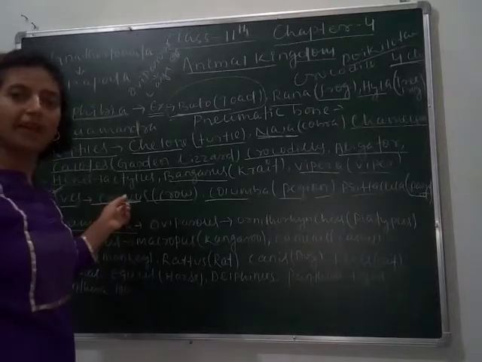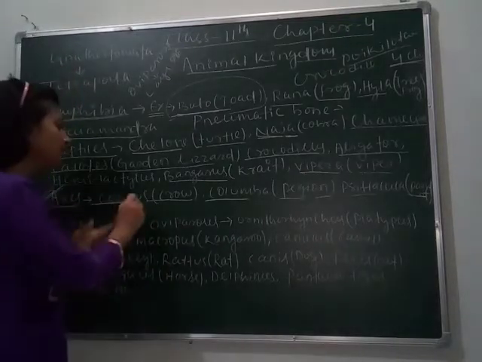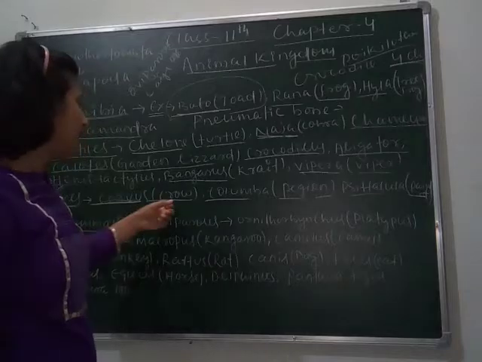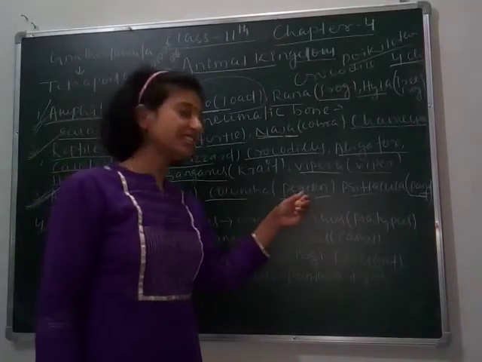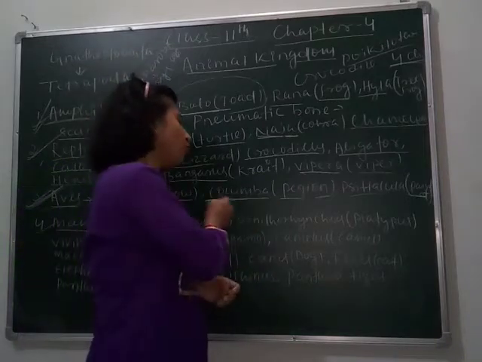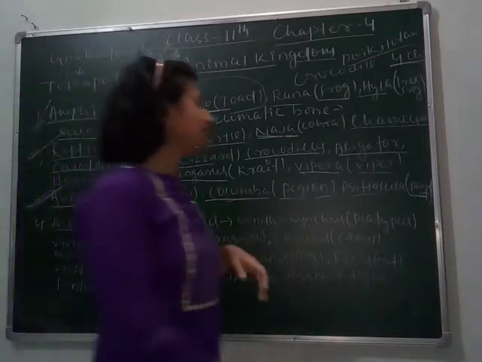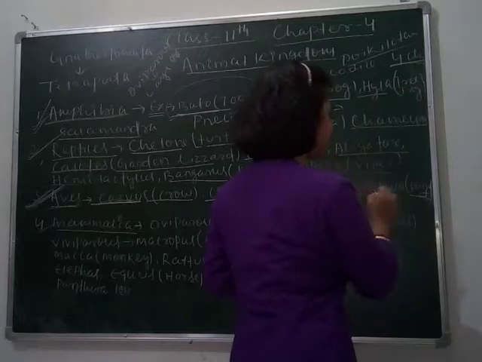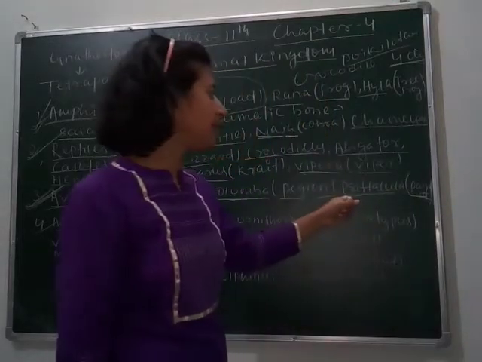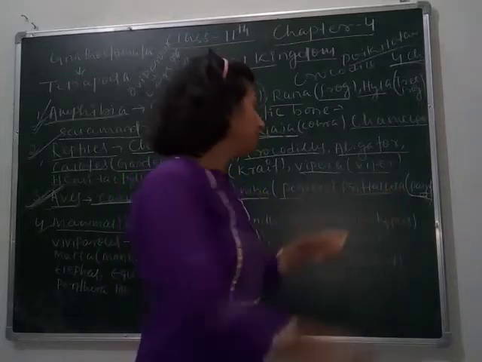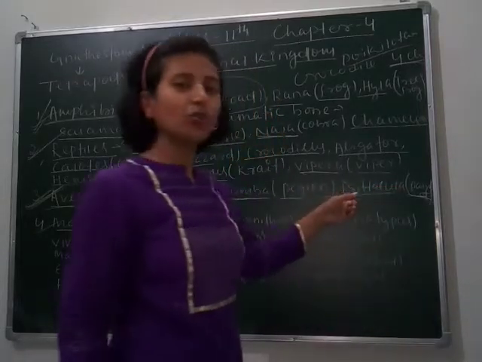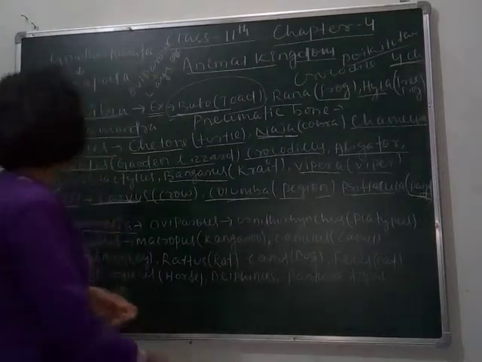they are the most common examples of Aves. Corvus is the biological name, so I underline it here. Corvus is the biological name, which in English is called crow. Then pigeon, pigeon is the English name and its biological name is Columba. Columba. Then parrot, its biological name is Psittacula. It starts from P, P-S-I-T-T-A-C-U-L-A. Psittacula is the biological name of parrot.